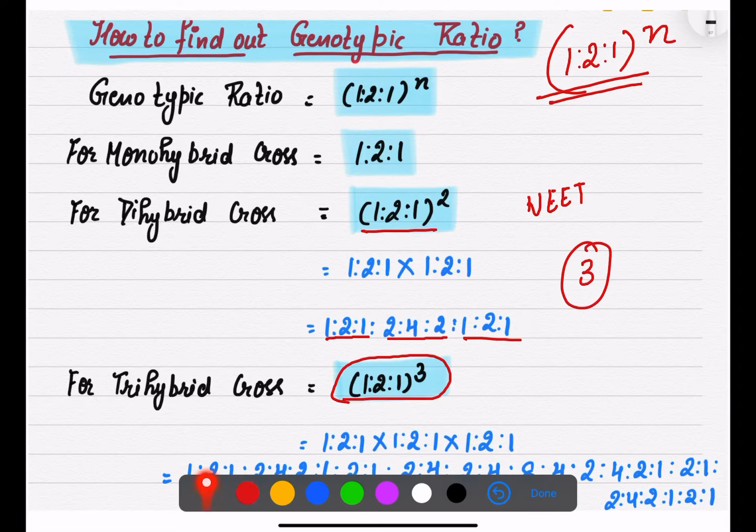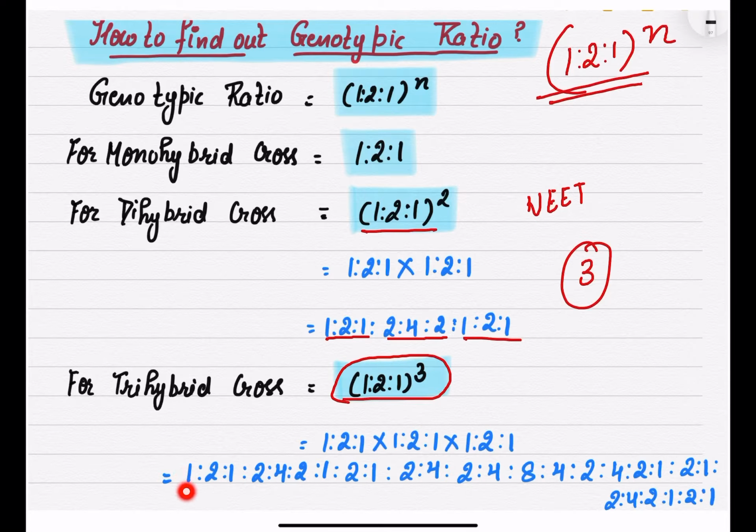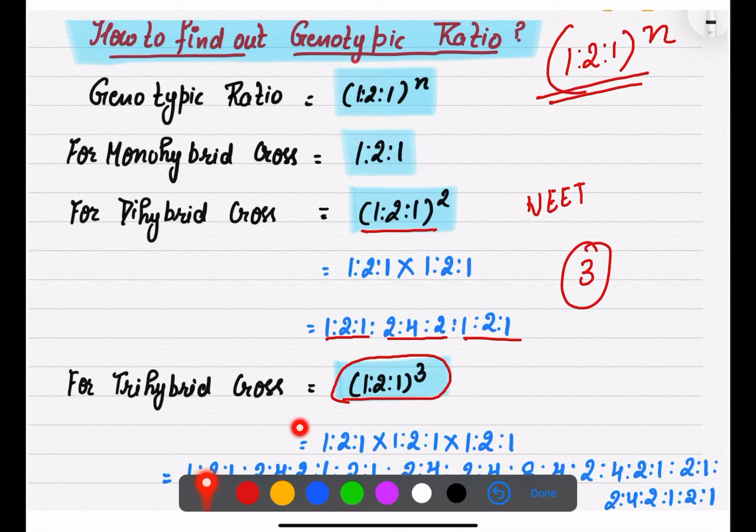three characters, and as you can see this is a little bit complicated. The ratio is 1:2:2:1, 2:4:2:1, 2:4, 2:4:8, 4:2, and if you calculate it, this ratio will come for the trihybrid cross. That is about the genotypic ratio. So that is all about your three laws, as well as your genotypic as well as phenotypic ratio.